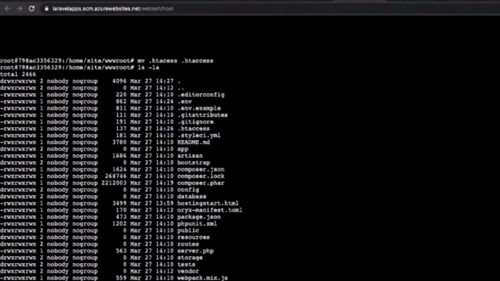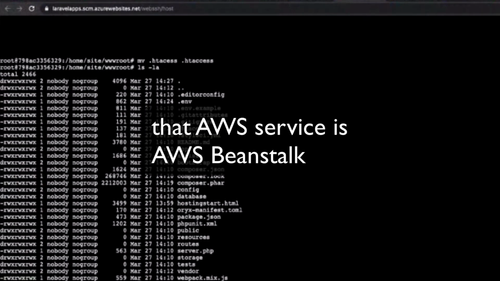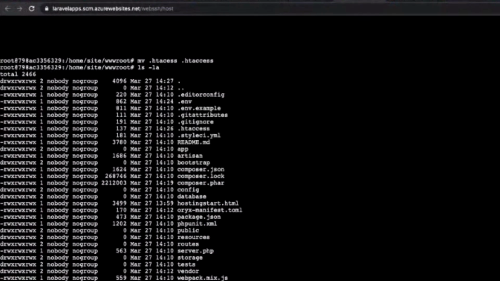For example, if you are doing any push on the server, sometimes we do need to clear the cache, and we need to run the caching or composer optimizing. So SSH is very much required. I believe in AWS we are using a file uploader; I'm missing that name. In that service, I think we are not getting the SSH access. So if you need SSH access, you need to go...